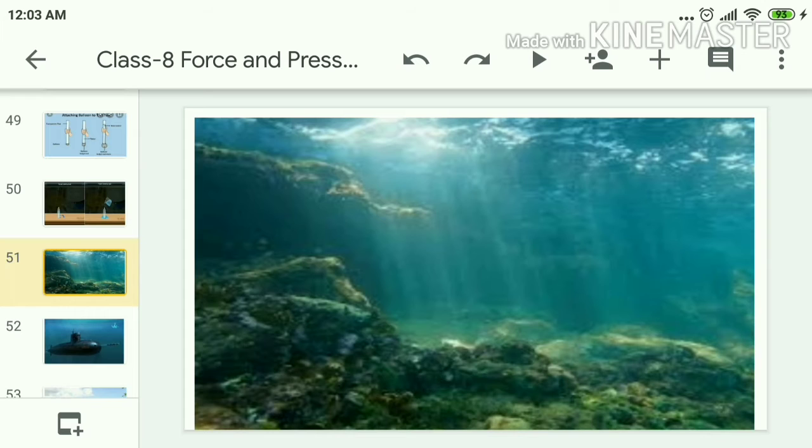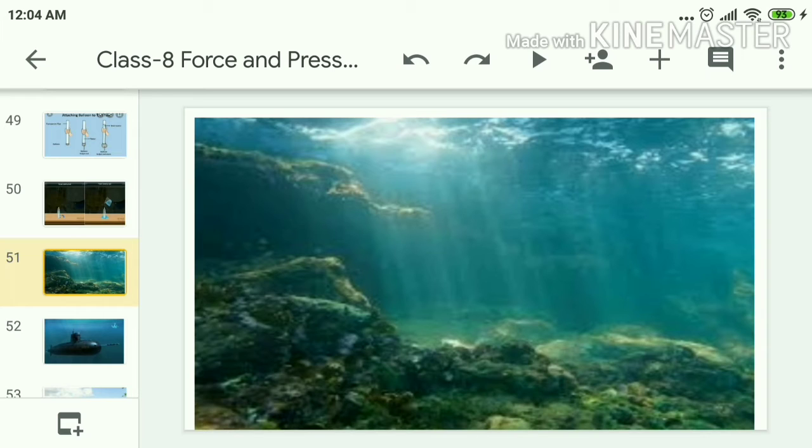Deep sea divers have to wear a special diving suit or prepare in special ways to protect their bodies from being affected by the tremendous pressure of water above them. Why? If you compare the pressure at the seabed, it is more. That we already know with that activity.